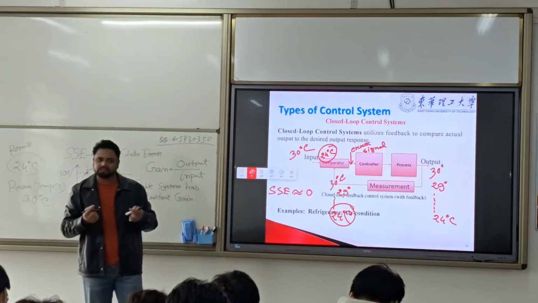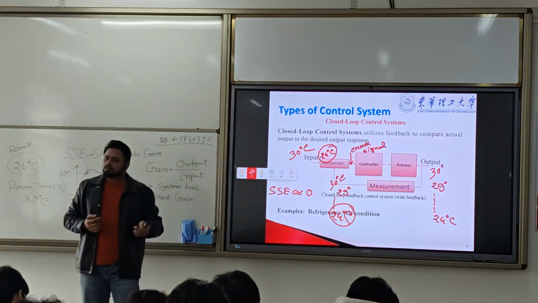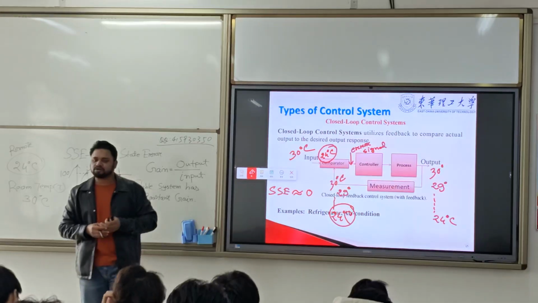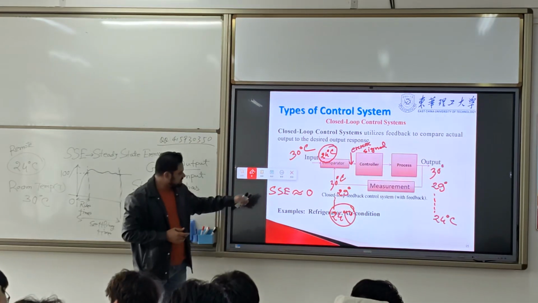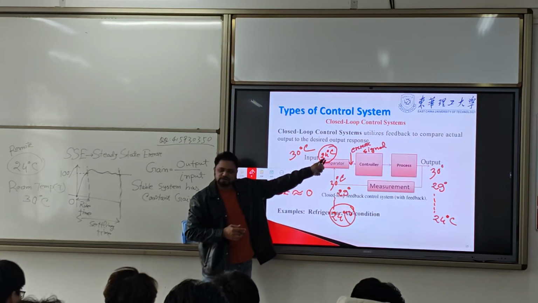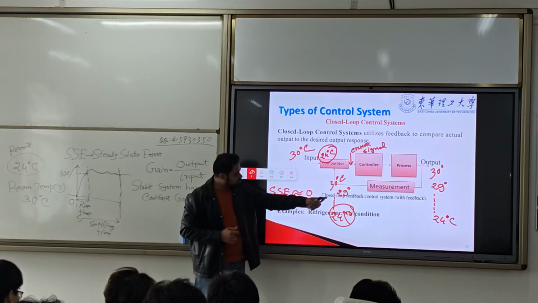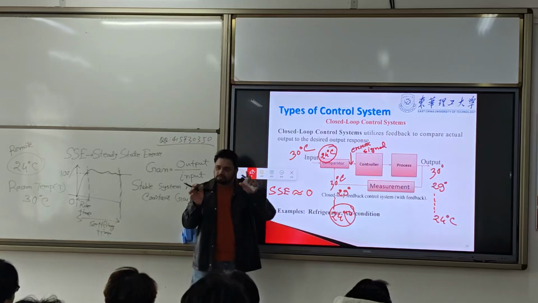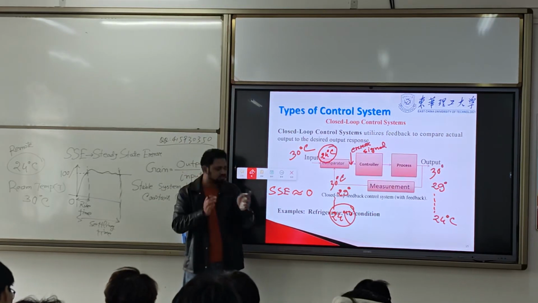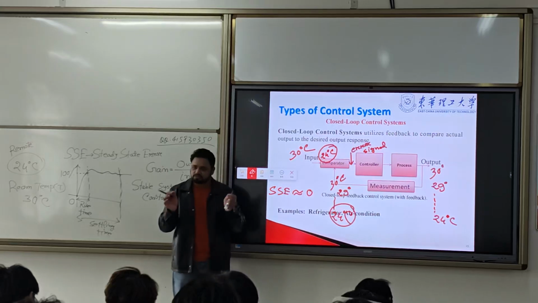When there is no error, that means what we expected is provided by our control system. So the steady state error, they are the same: the reference 24 and the feedback 24. No difference, steady state error is 0.